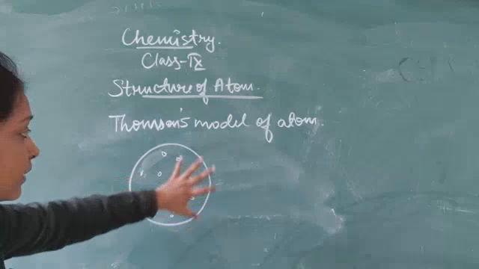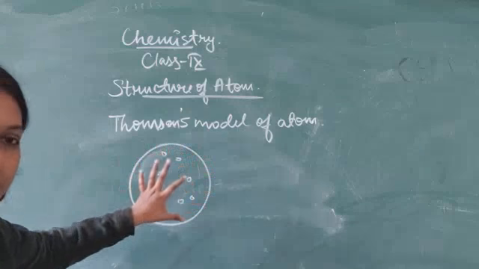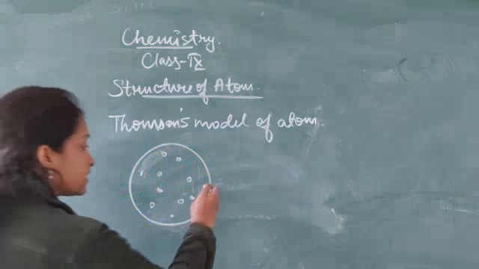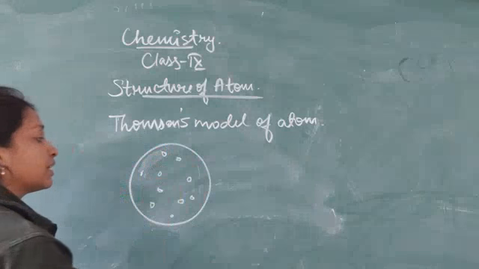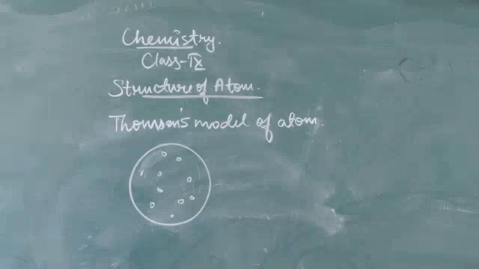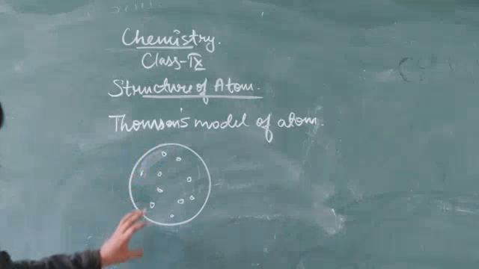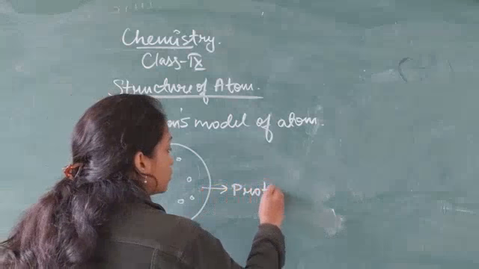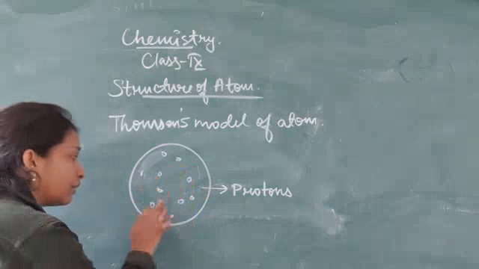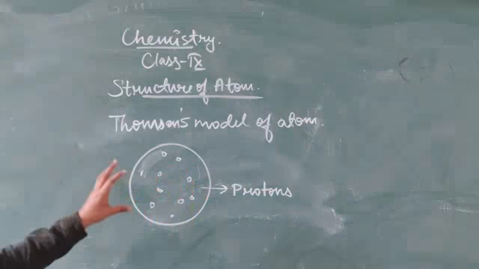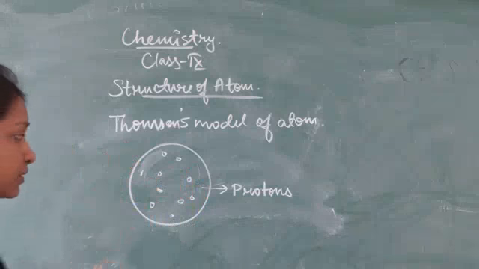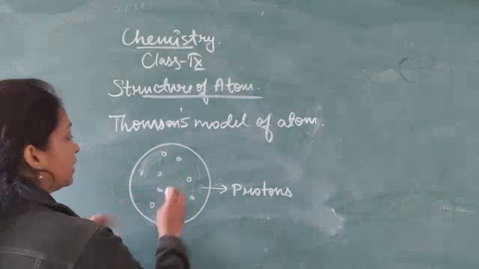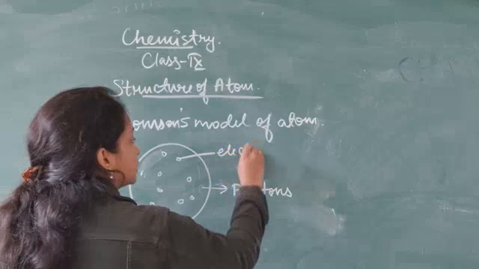In watermelon, the red edible part which we eat, he said that an atom's structure is also like watermelon, in which the red edible part shows protons and the black seeds present here and there in the whole watermelon are actually electrons.